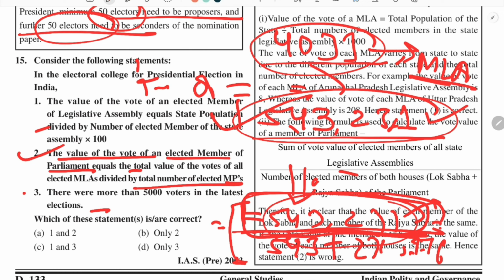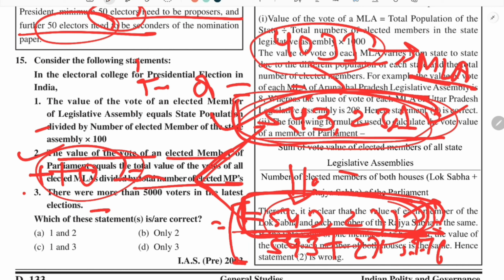So in this way we can calculate the vote value of one MLA or one MP, and of all the MPs and all the MLAs. This vote value is the same for all the MPs, this is for all the MPs, and this is for all the MLAs. If we double this number, it comes to around 10 lakh, more than 10 lakh.